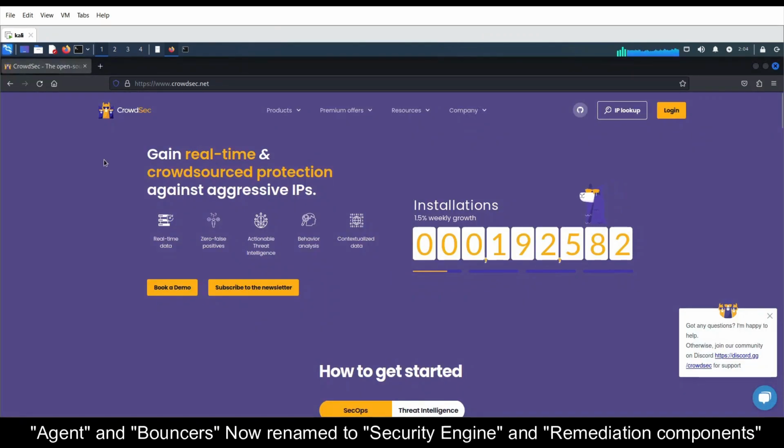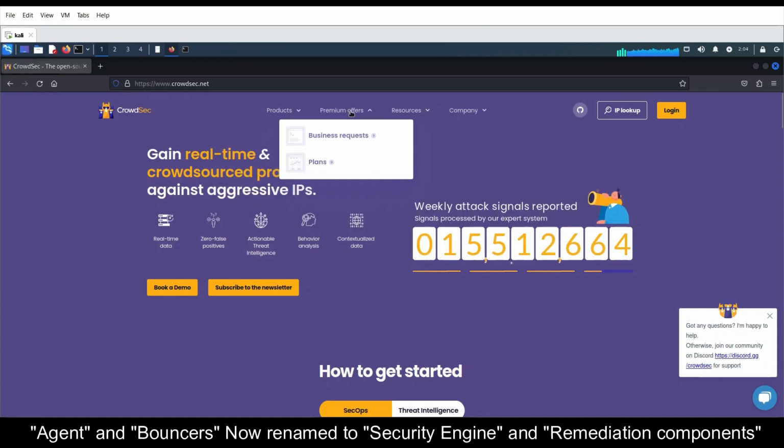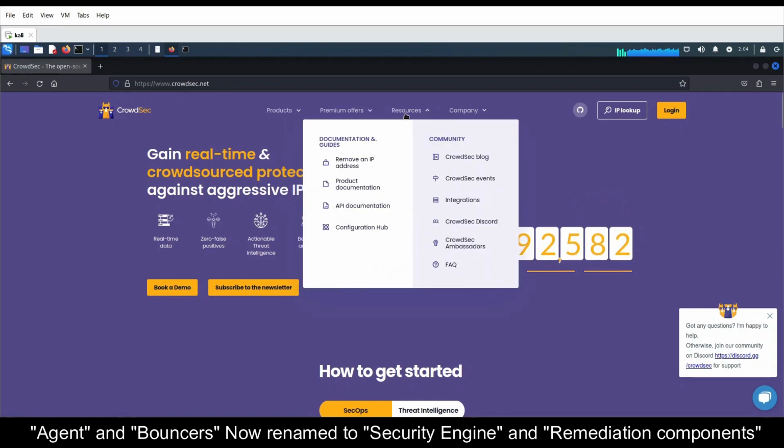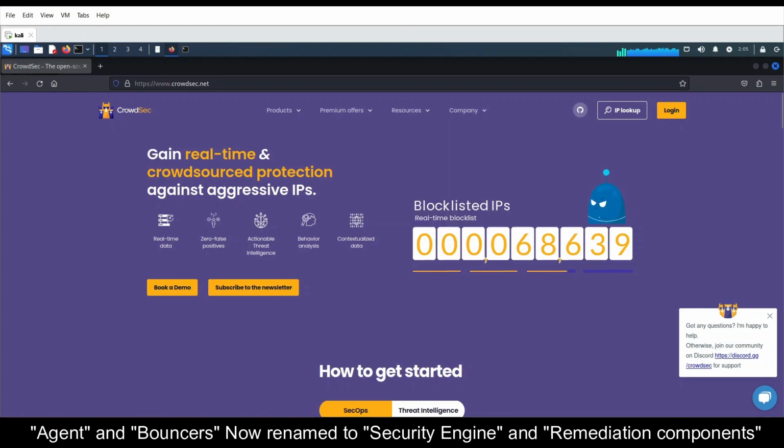This is the main website of Crowdsec. You can see many options here. There is Crowdsec CTI for threat intelligence and the Crowdsec console. Premium offers their plans, their business request portal, and the documentation page. You can access the documentation page, blogs, and other stuff here, and their company information. You will see all this information, and you will have an option to book a demo also. They also have a newsletter, and you can subscribe to it.